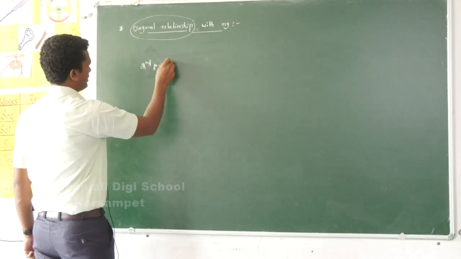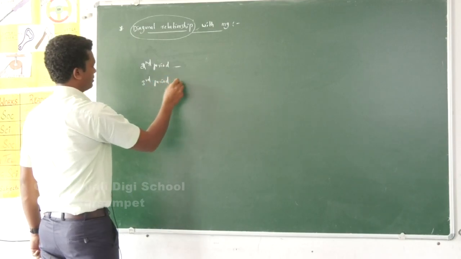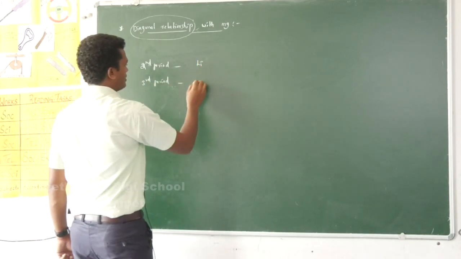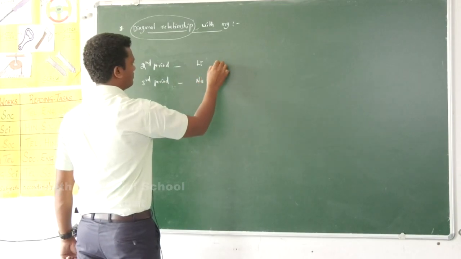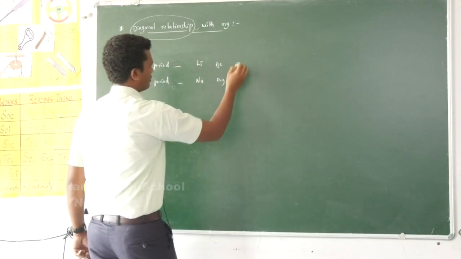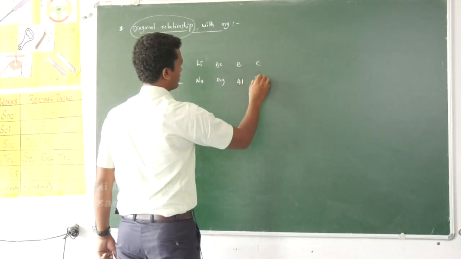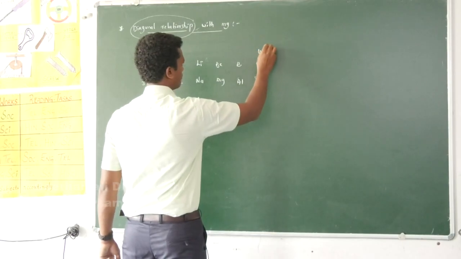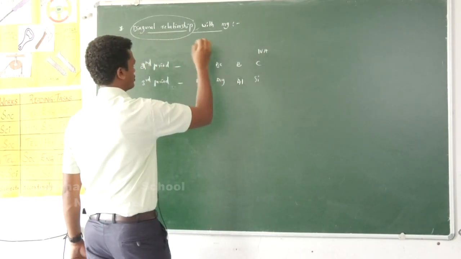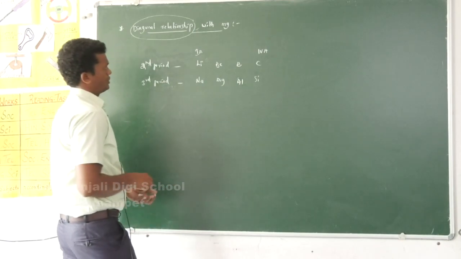Let me take second period elements and third period elements. First A group: lithium, next sodium; beryllium, magnesium; boron, aluminum; carbon, silicon. This is the fourth A group, first A group. So what does diagonal relationship mean?